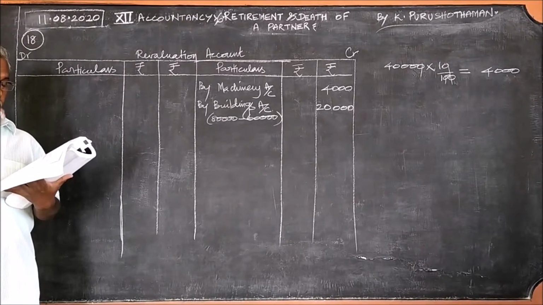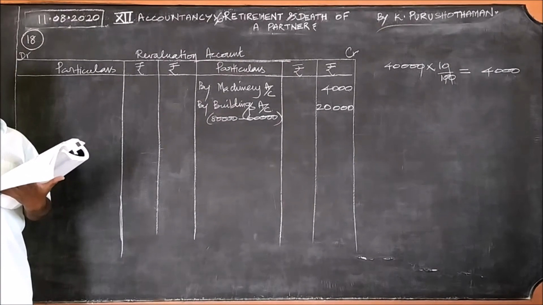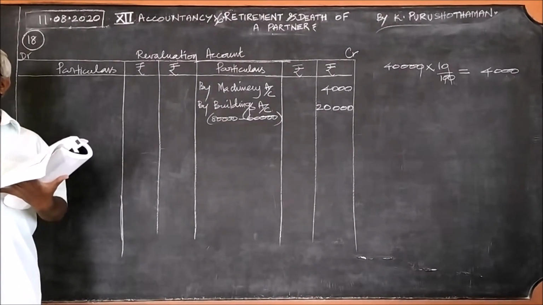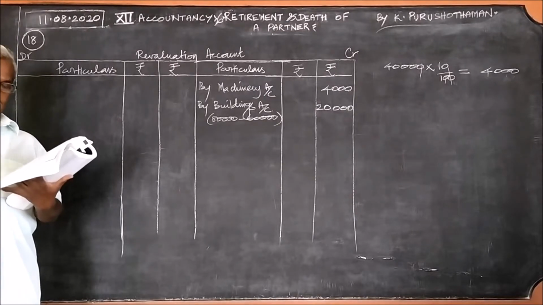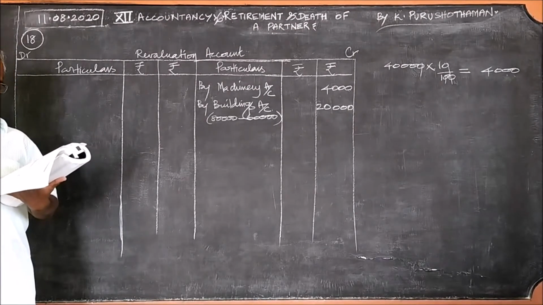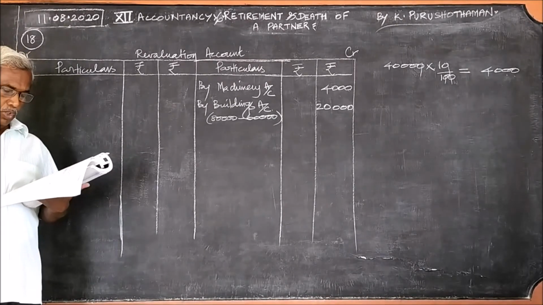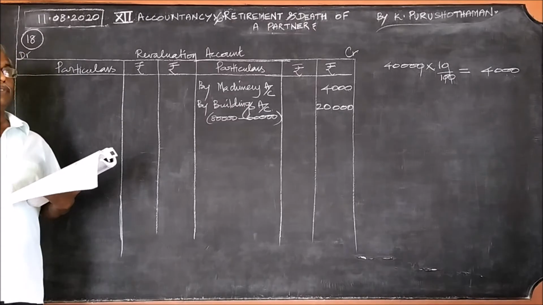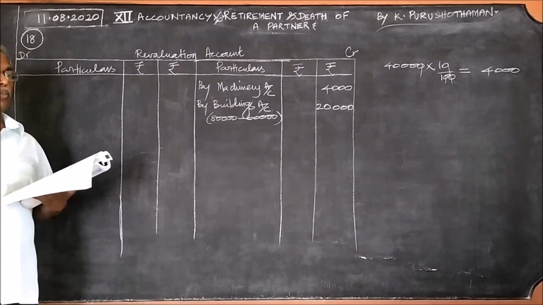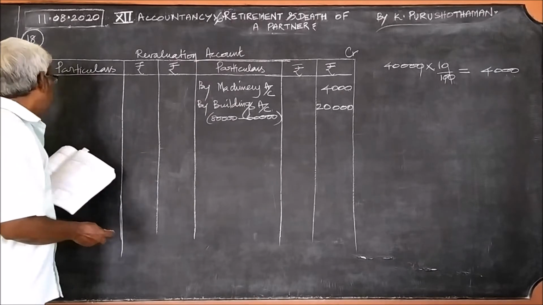From, see the problem, balance sheet, less provision for bad debts, 1,000 rupees provision already there. From 1,000 to 2,000 it has been raised. Therefore, further increase of 1,000 rupees now. That is, again it is a loss.